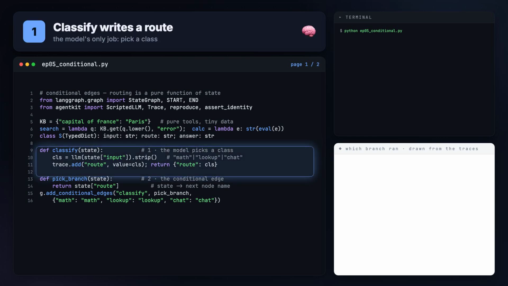The state is a dict with input, route, and answer. Classify calls the scripted LLM, gets back a class word, and writes it to route. Pure function of the script. No parsing tricks, no regex on a real model.